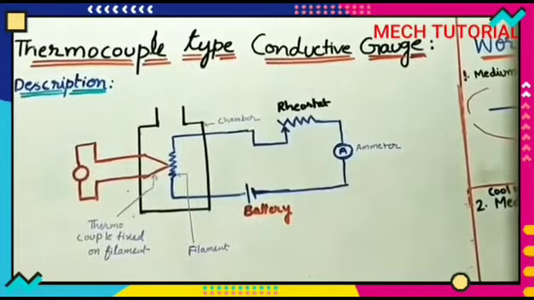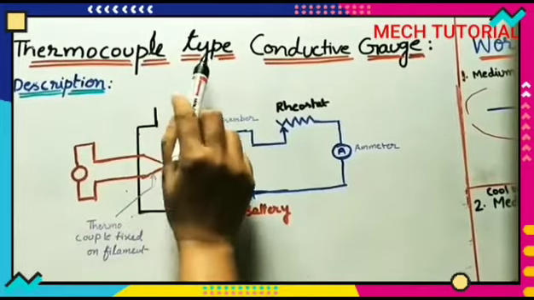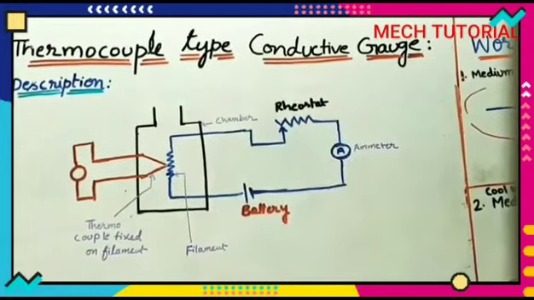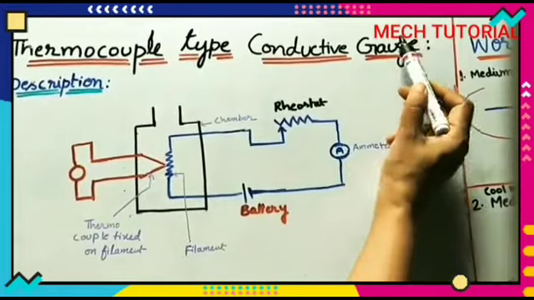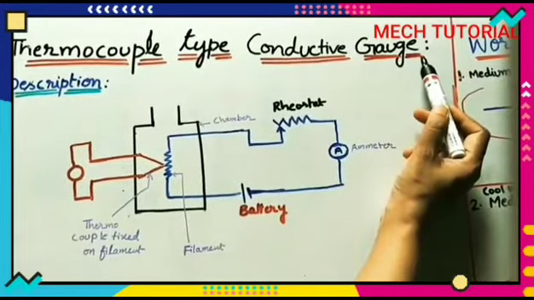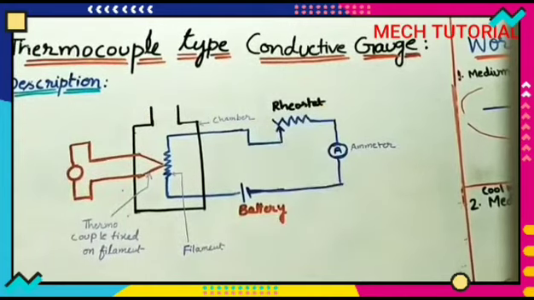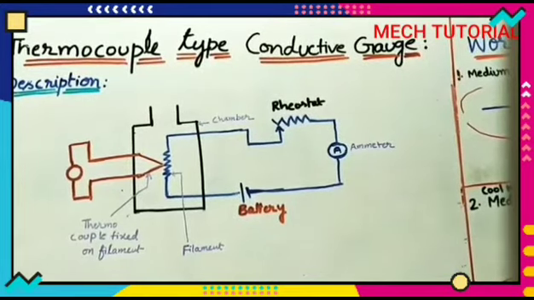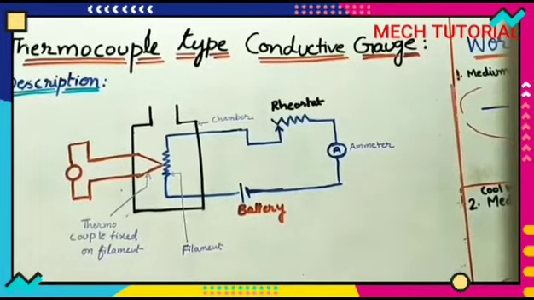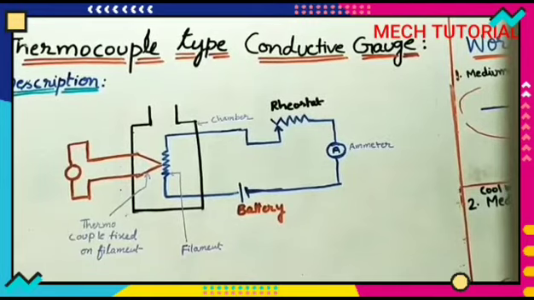In today's class, I will explain the thermocouple type conductive gauge. Gauge means it finds the pressure value by using this instrument. Why are we using this instrument? It is used for finding the low vacuum pressure of the medium and also the high, ultra vacuum pressure of the medium.